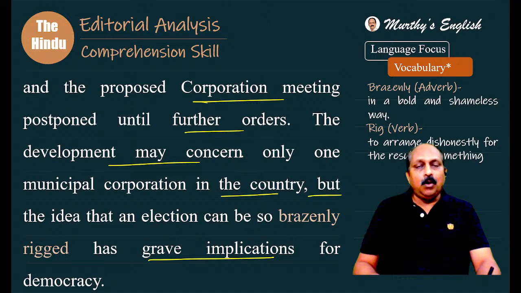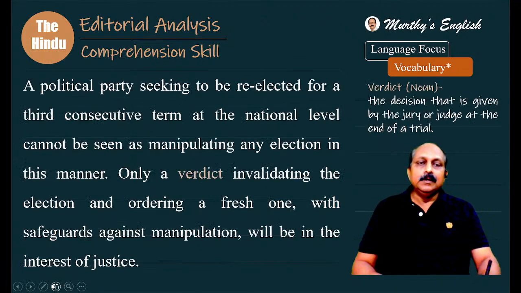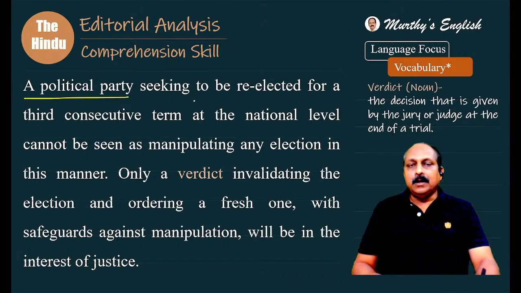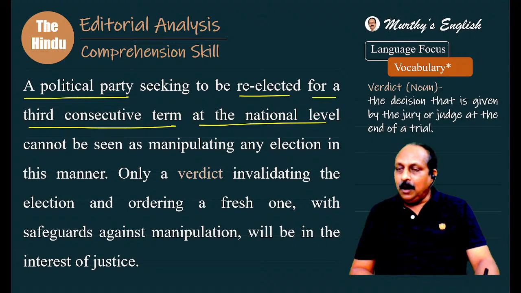Election rigging means what? In your name, someone goes and casts a vote. That is nothing but rigging. False vote, you can say. But the idea that an election can be so openly, shamelessly, brazenly rigged has grave implications, serious implications for democracy. A political party, how does it end? A political party seeking to be re-elected for a third consecutive term at the national level. Which party are we talking about?